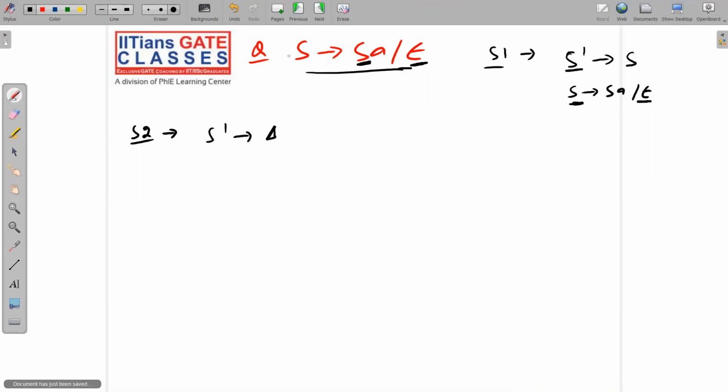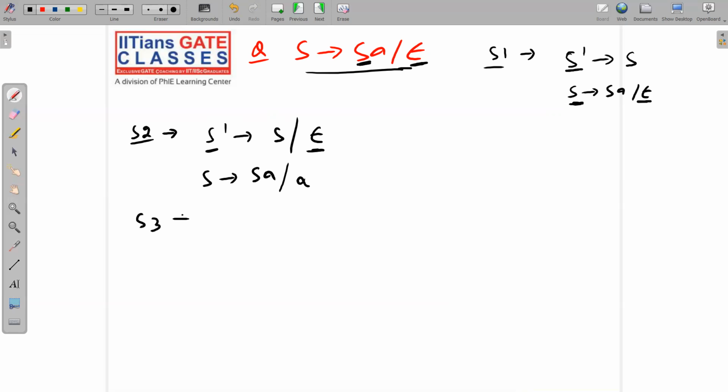S dash implies S. S implies SA. I will write the grammar as it is, because I am removing S implies null, so of course I will not write S implies null. And in the right hand side, I will hide the S and write the remaining part. Hide this S, write the remaining part small a. Hide this S and write the remaining part null. Now we got S dash implies null, and it won't be a problem for us because S dash is your start symbol, and this start symbol S dash is not appearing in the RHS of any production rule. So step number 2 is completed.